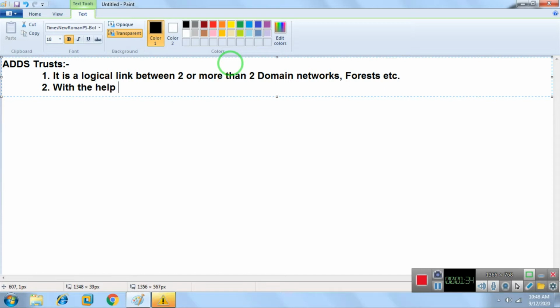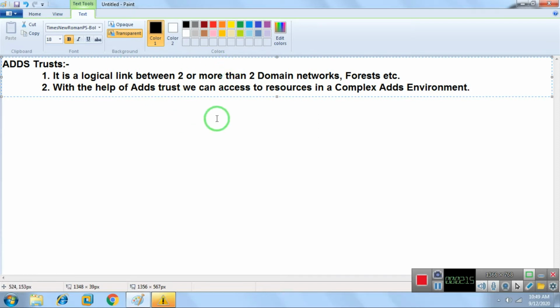Now the second point we need to understand is that with the help of ADDS trust we can access resources in a complex ADDS environment.